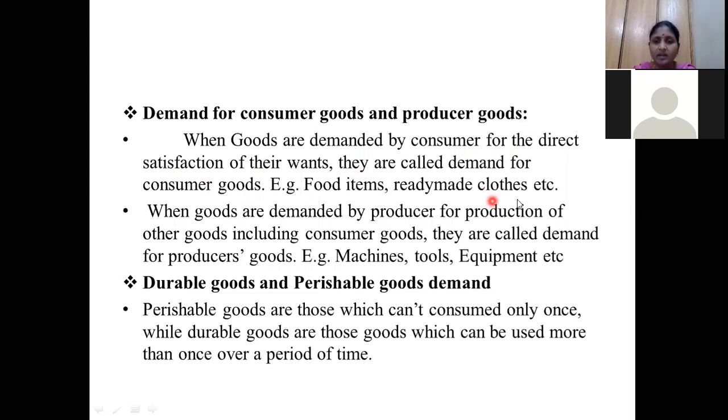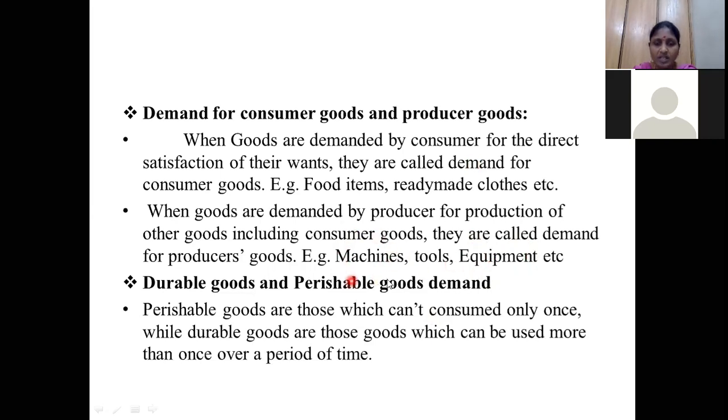Examples are food items, ready-made clothes, all these things. We buy such items and directly satisfy our wants. Those are called consumer goods. Producer goods means producers or manufacturers buy certain goods, and these goods are used to manufacture other goods. For example, cement is not directly used. It is used with other things to prepare the wall or whatever it may be. Some machinery, machines, tools and equipment we are buying.